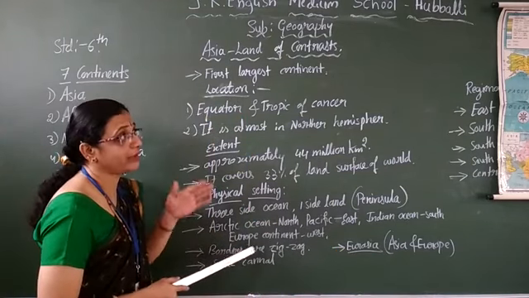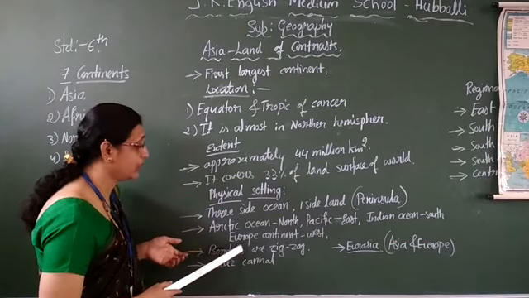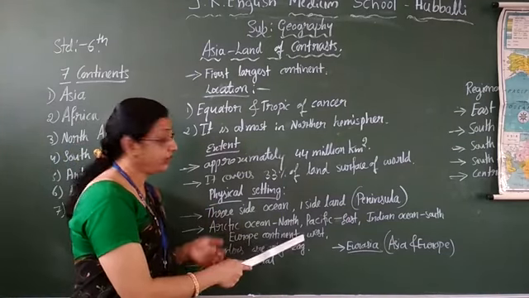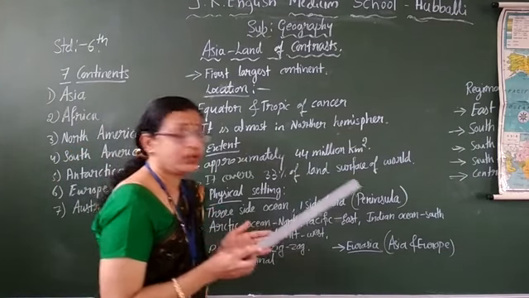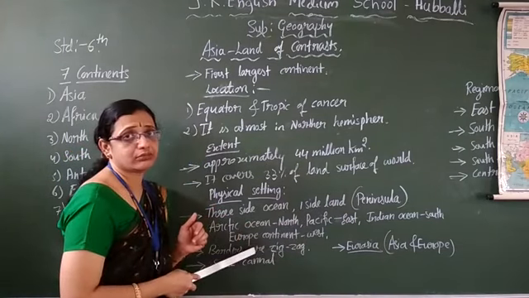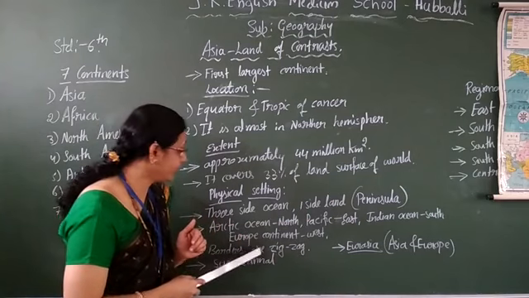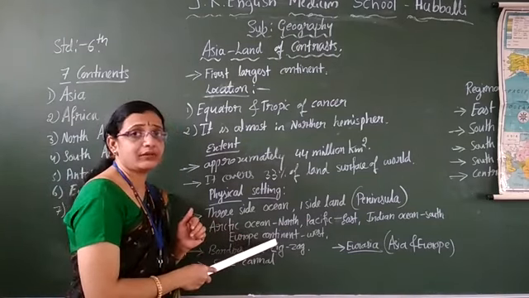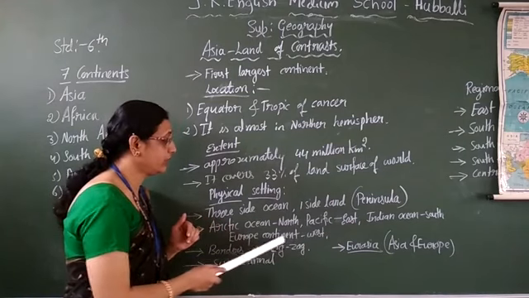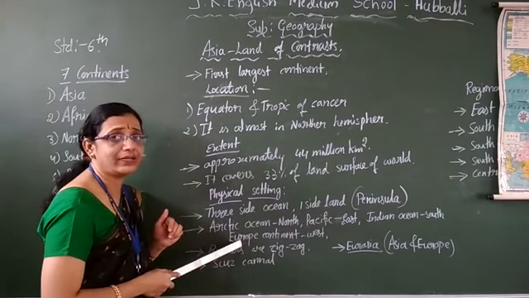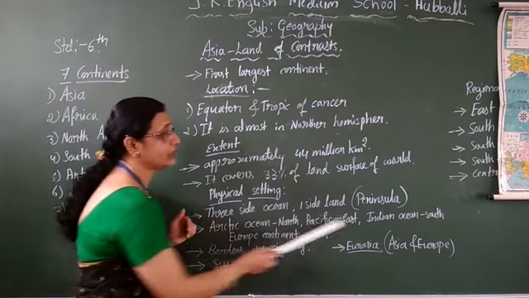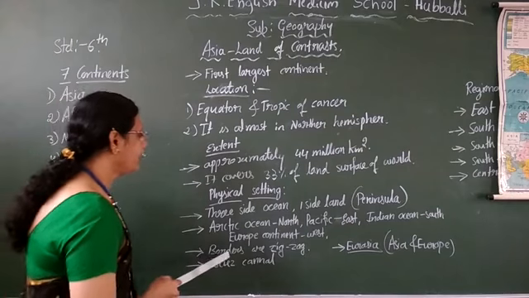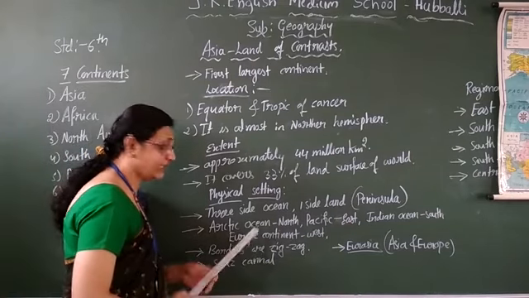When I am taking the map, till that time you have to listen clearly. And the Europe continent is in the west. Asia and Europe are very close to each other. Here, on this continent, only the land is here. The other three sides have water bodies. Followed? Yes. Borders are zigzag.